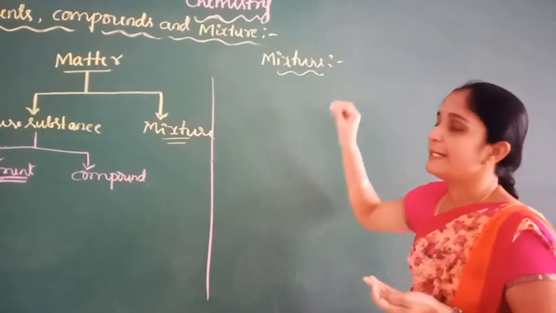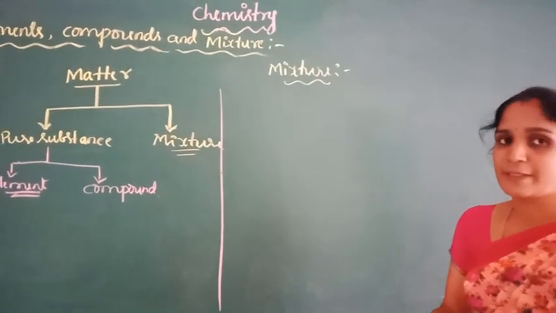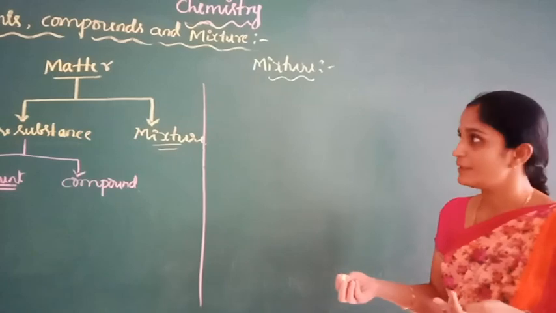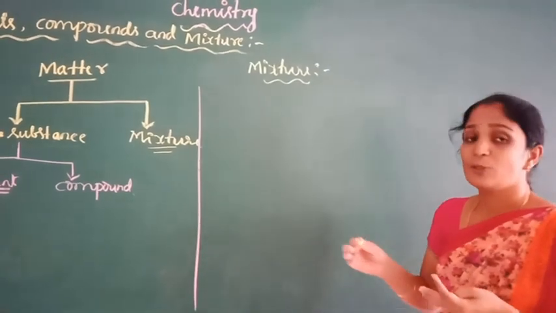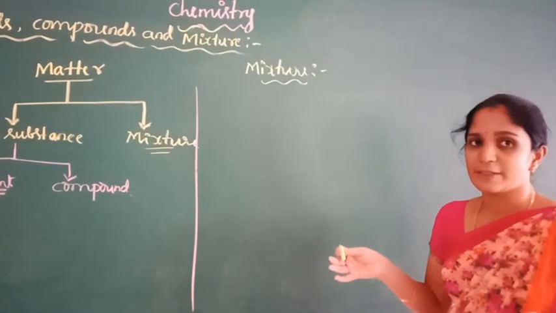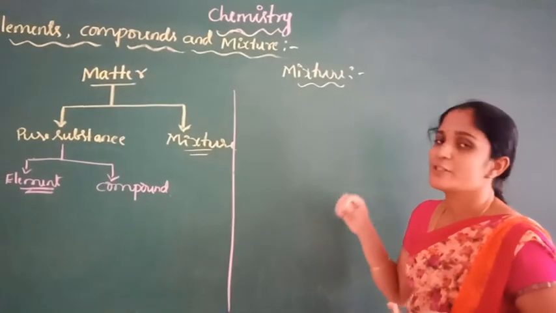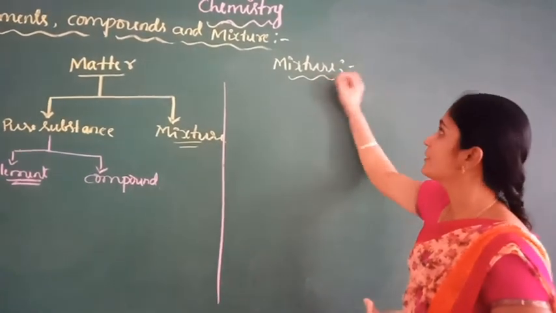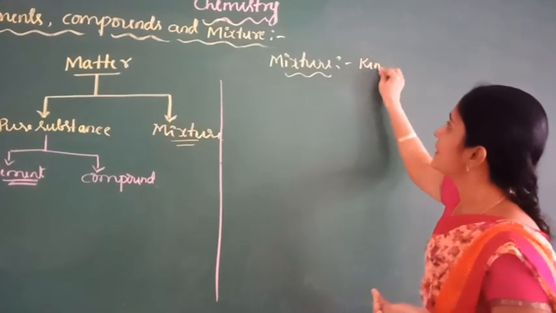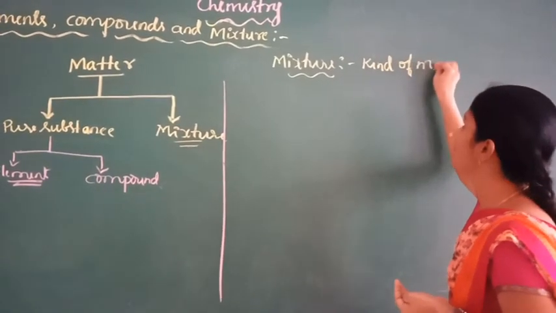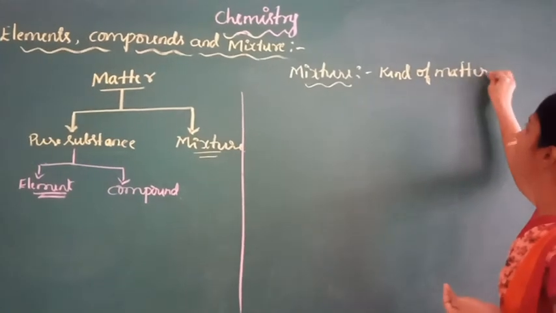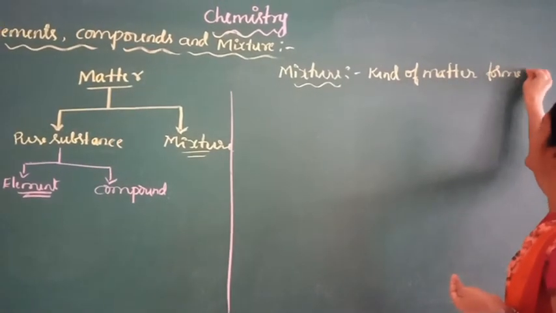It is formed by mixing two or more pure substances in any proportion such that they do not undergo any chemical change. They retain their individual properties. So mixtures are a kind of matter formed by mixing.